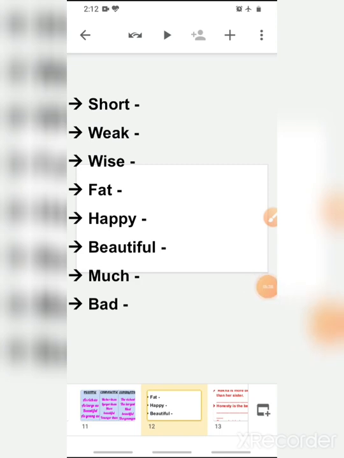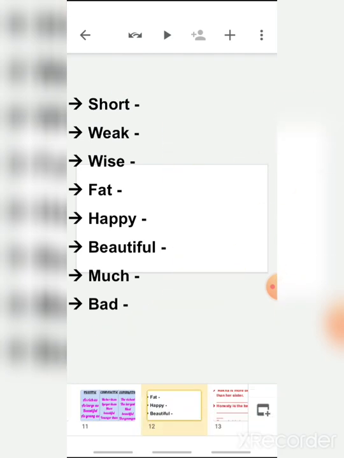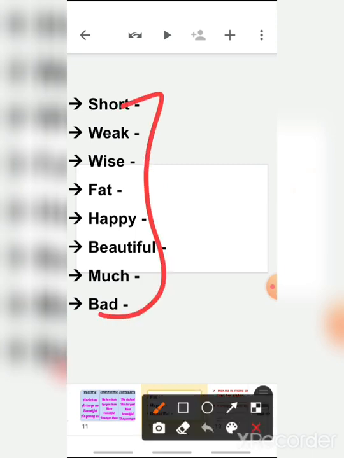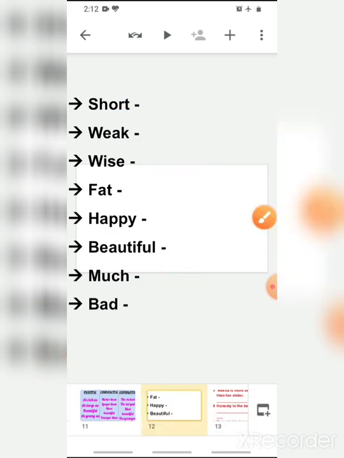So children, what you have to do is give the comparative and superlative degrees of the following adjectives. All these adjectives are in positive degree. Okay, positive degree. You have to give the comparative degree and superlative degree of the following adjectives.